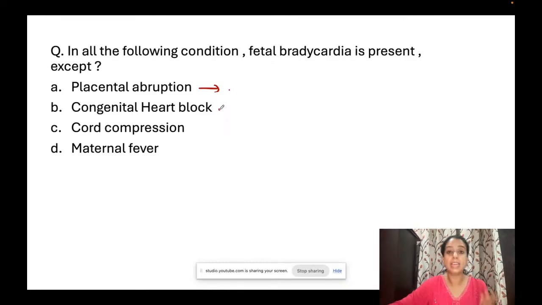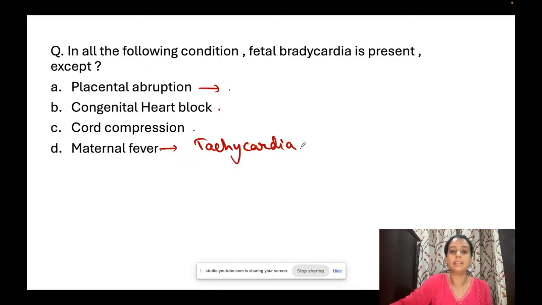Congenital heart block में yes, there is fetal bradycardia present. Cord compression, again it will cause variable decelerations. Fetal heart rate will fall. Maternal fever will result in tachycardia in mother. And this tachycardia will in turn cause tachycardia in the baby. So it is a cause of tachycardia in fetus, not bradycardia.